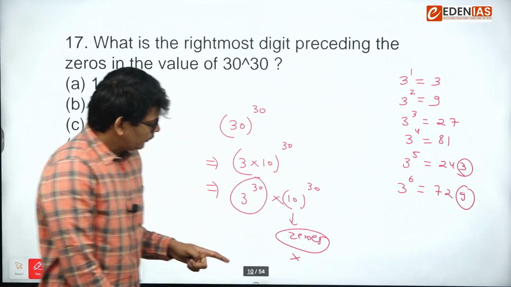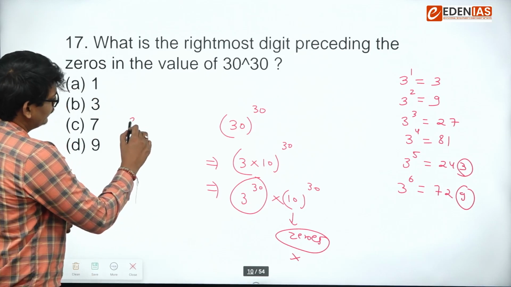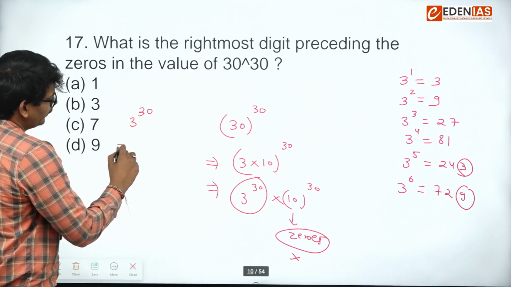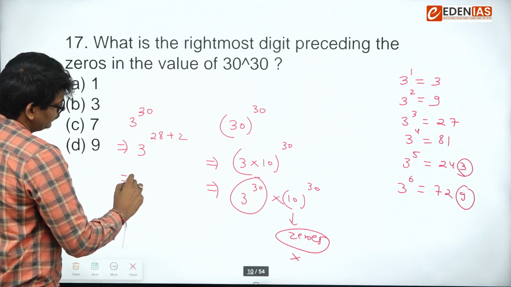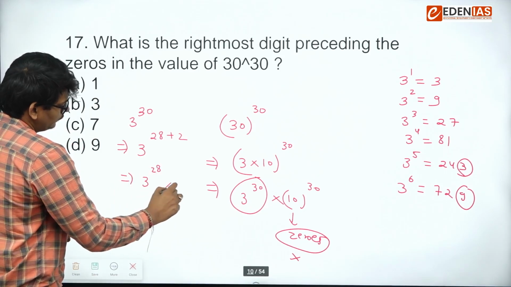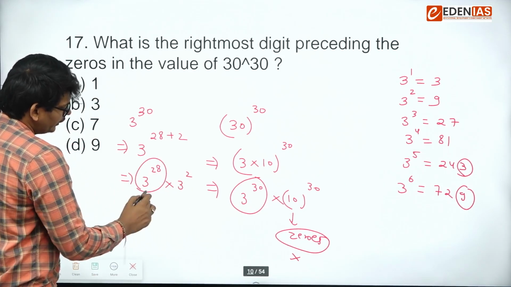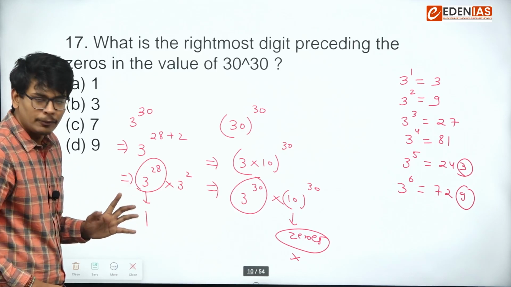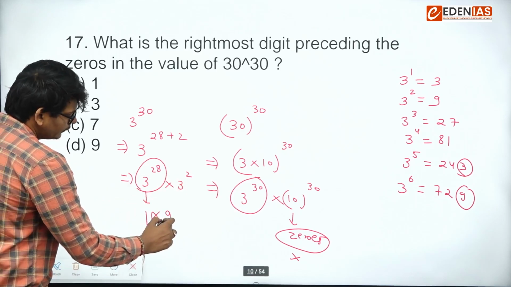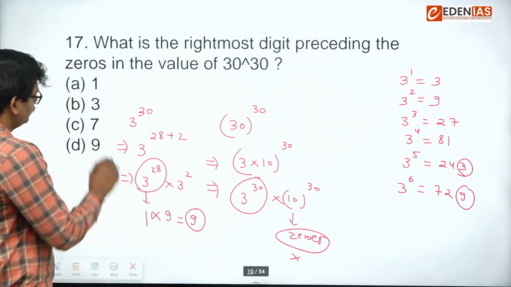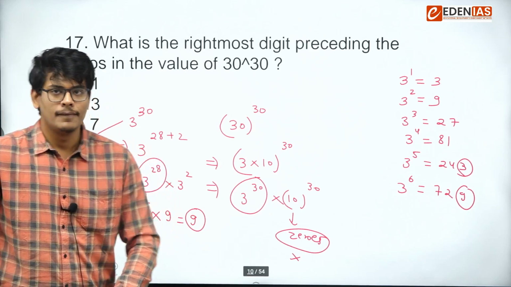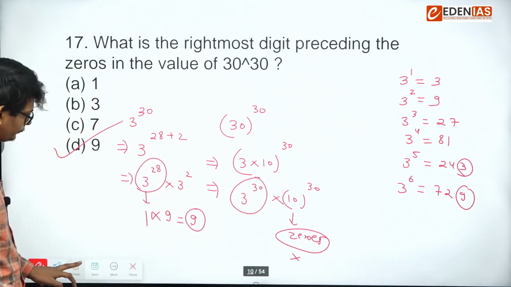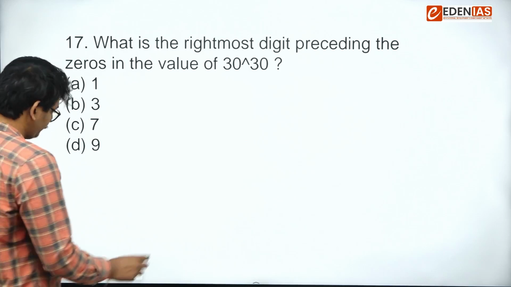Right? So 3 raised to the power 30 can be written as 28 plus 2. This will result in 1 because the power is a multiple of 4. This is 9. So the answer is 9. A direct question on unit digit. Next.